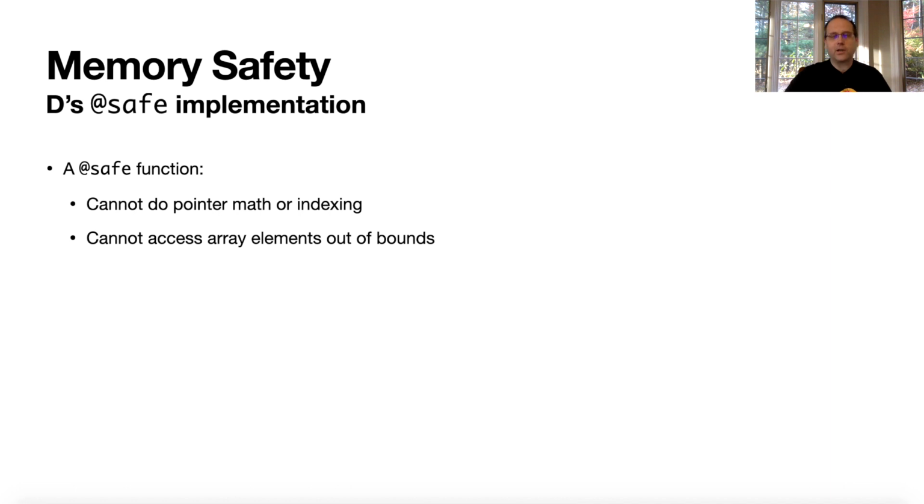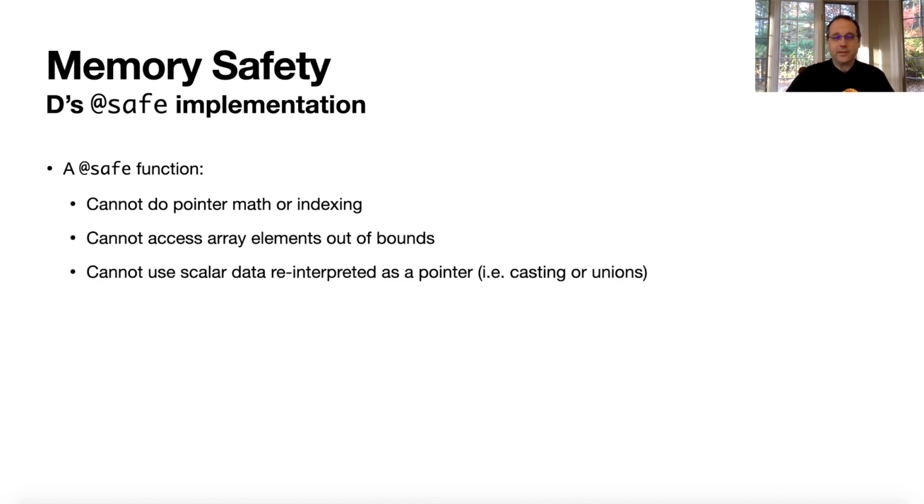The compiler is not going to prevent this, but the runtime does. So especially in safe code, it is enforced. I think at this point you cannot turn it off, but maybe you can. I'm not sure. You cannot use scalar data reinterpreted as a pointer. So again, casting deadbeef to a pointer, you can't do that. Or using a union, right?